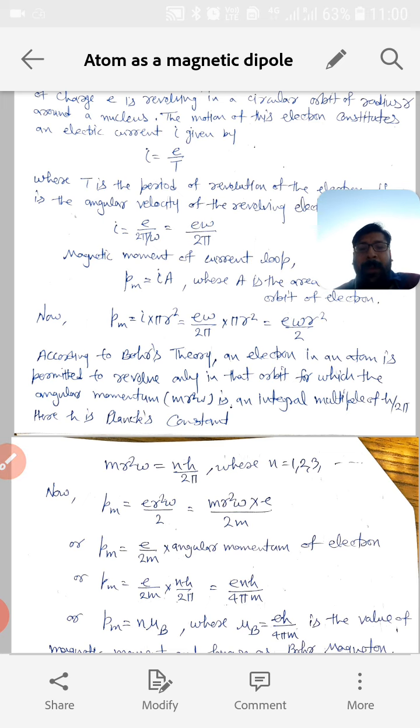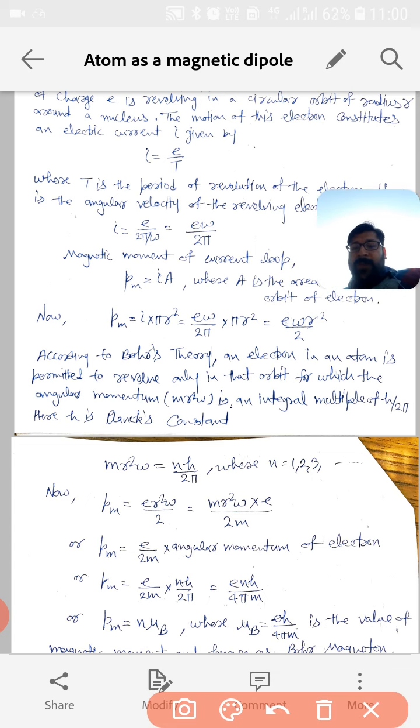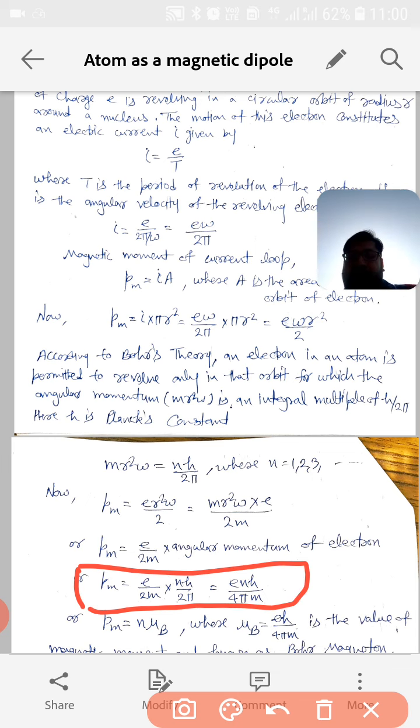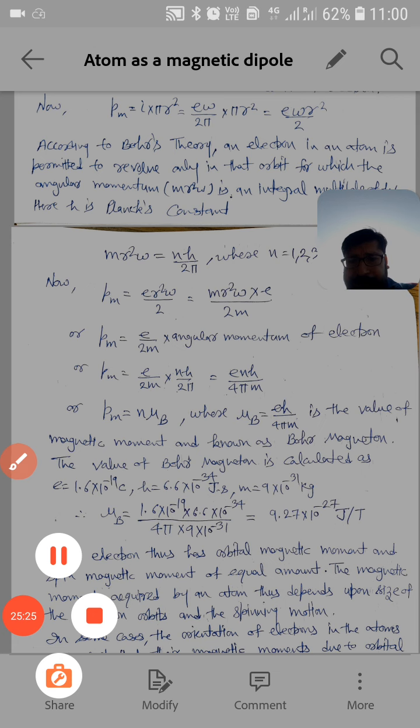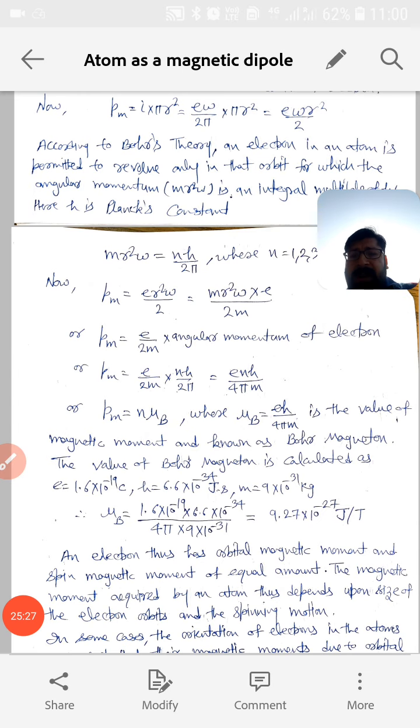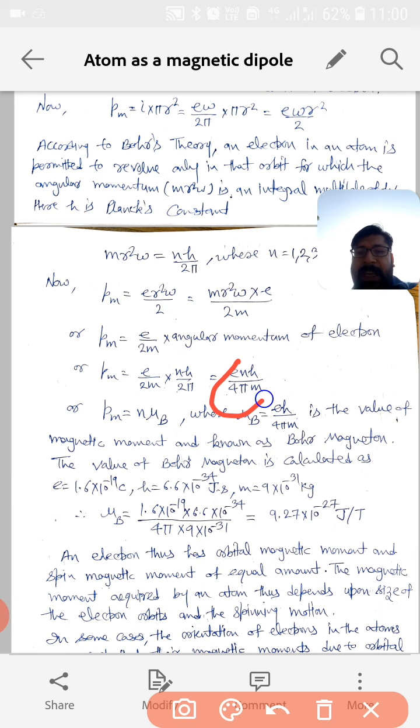It is the angular momentum of the electron, and as per Bohr atomic theory, this angular momentum will be equal to an integral multiple of h by 2 pi. So this equation will become: Pm will be e by 2m into nh by 2 pi, or it can be written as enh by 4 pi m. So this term, nh over 4 pi m,